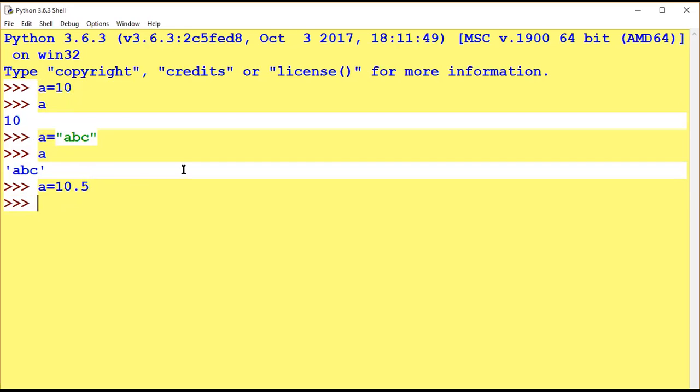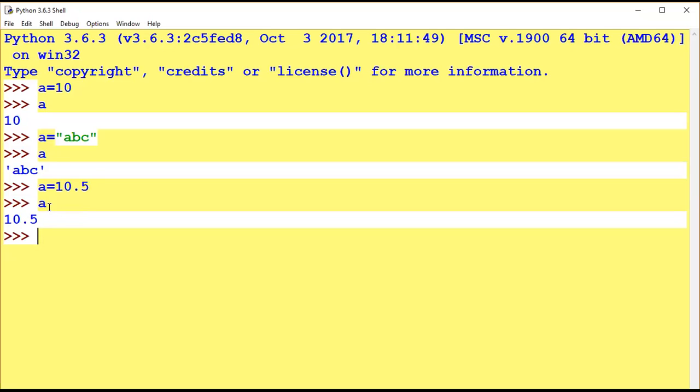See, so now it will display the float value. The previous will be erased, now float is assigned to A. So remember one thing: whenever you declare a variable and assign a value in it, Python is case sensitive.